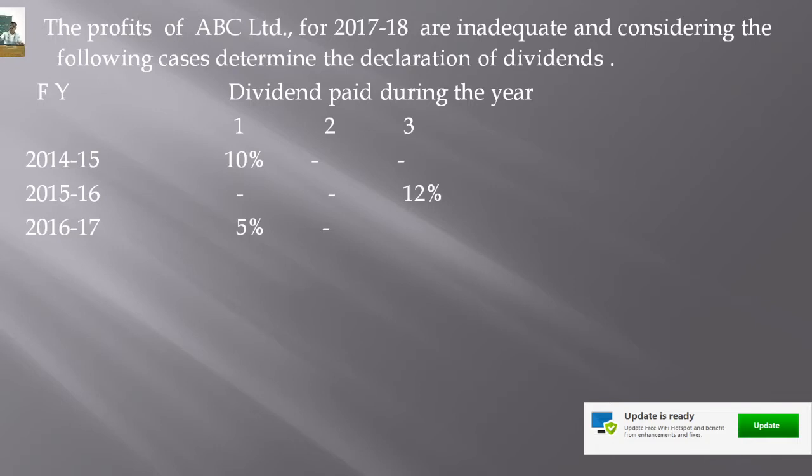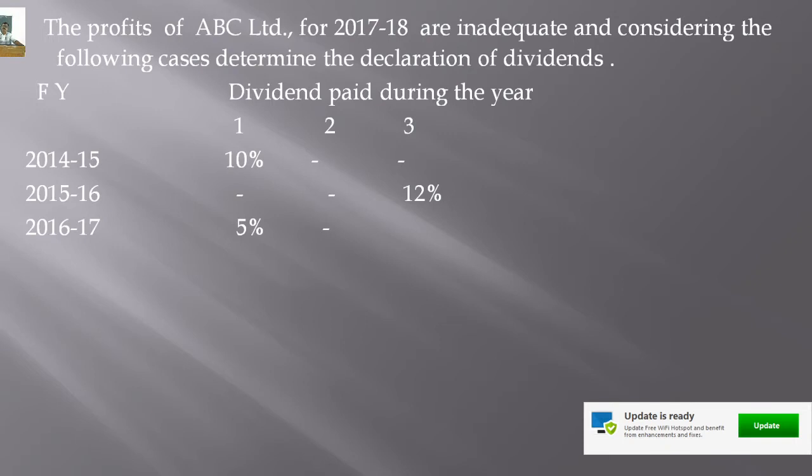If these conditions are fulfilled, we have seen earlier that the company can transfer some amount from the general reserve to declare dividend. So in this example, you can see here the rate of dividend for 3 years is given. Whether the company is able to declare dividend or not?